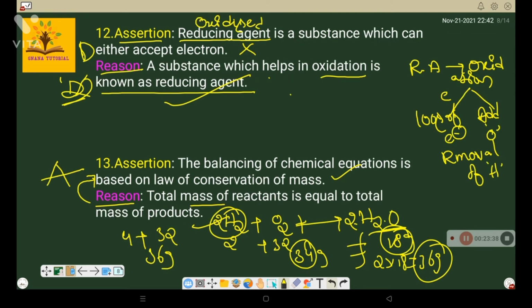Before that, in the 12th question, a reducing agent is a substance which undergoes oxidation, that is, it will lose electrons. So in this case the reason is true and the assertion is false. So option D is correct.